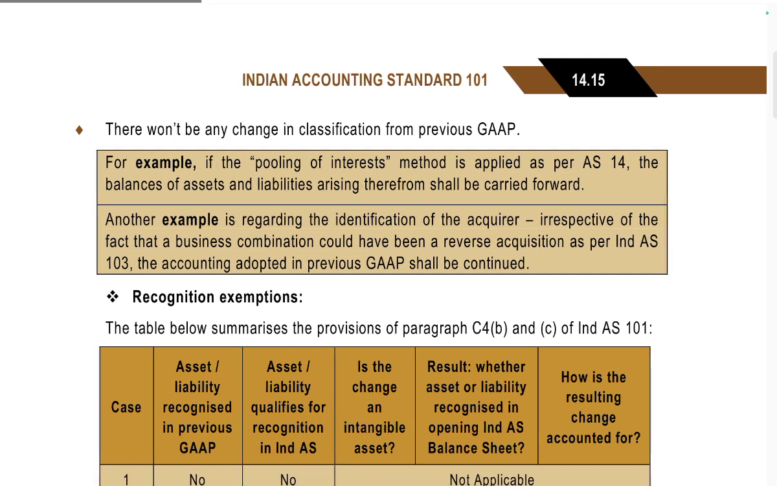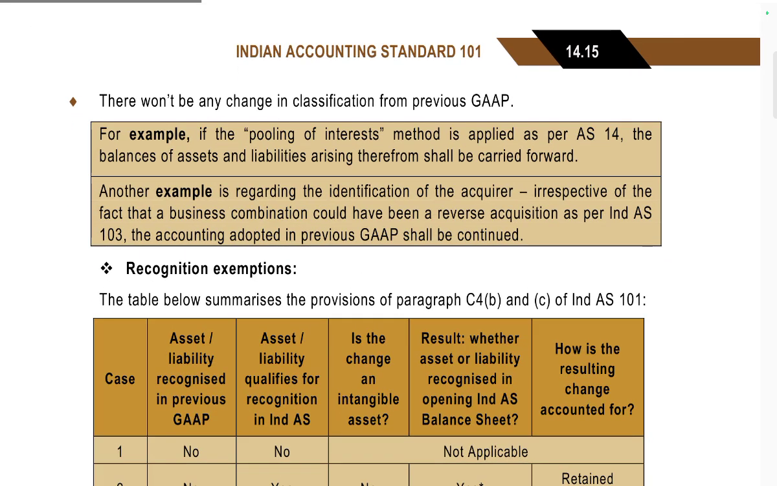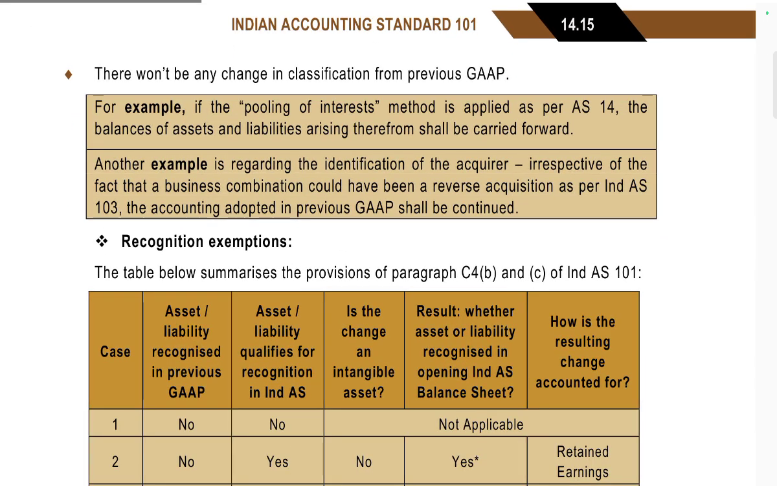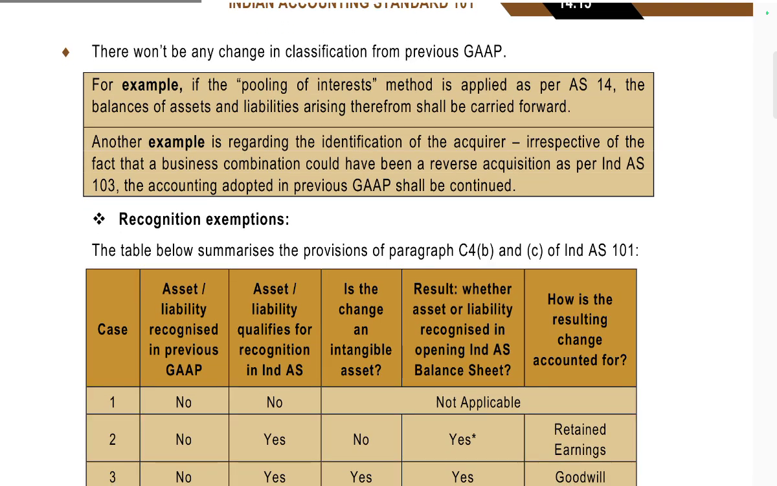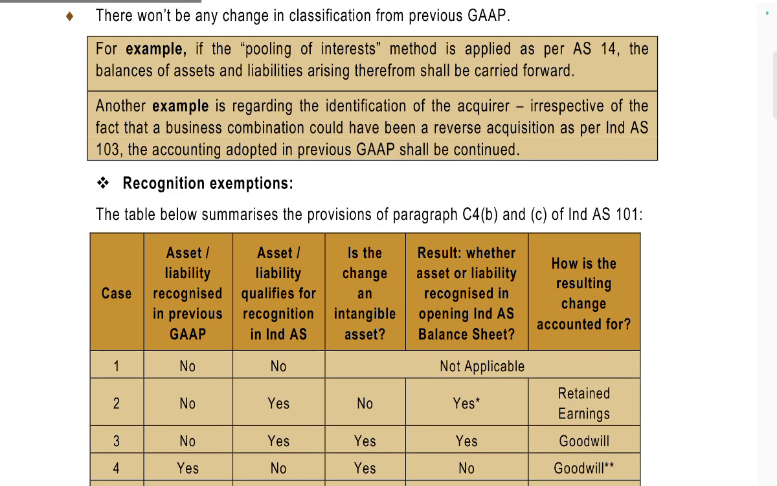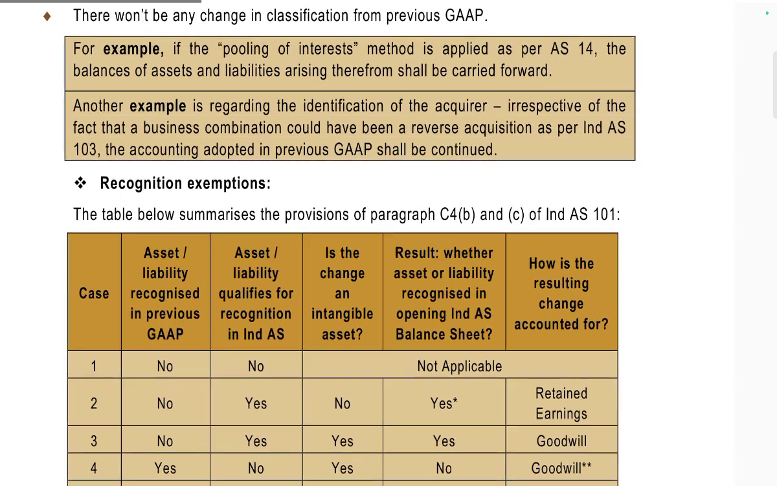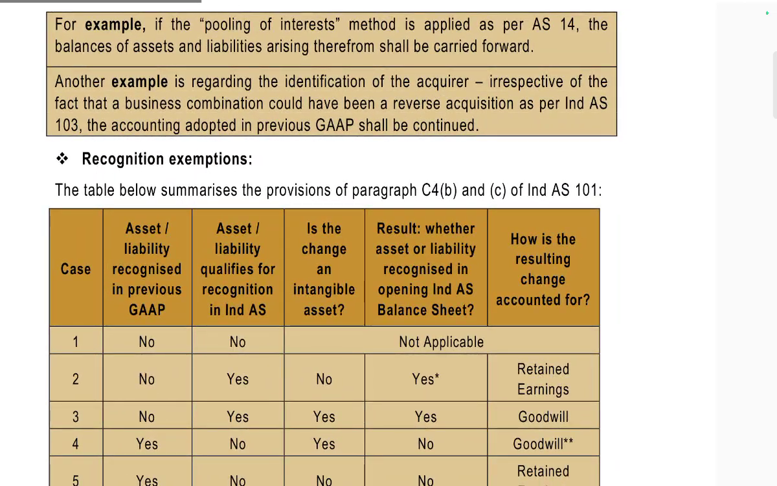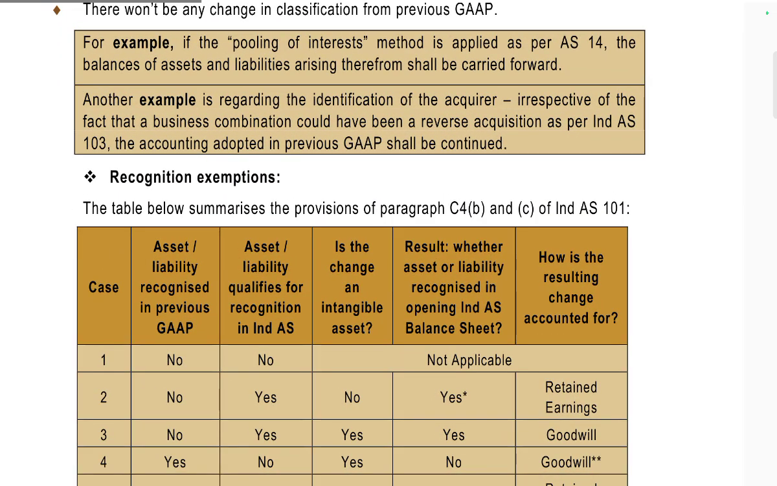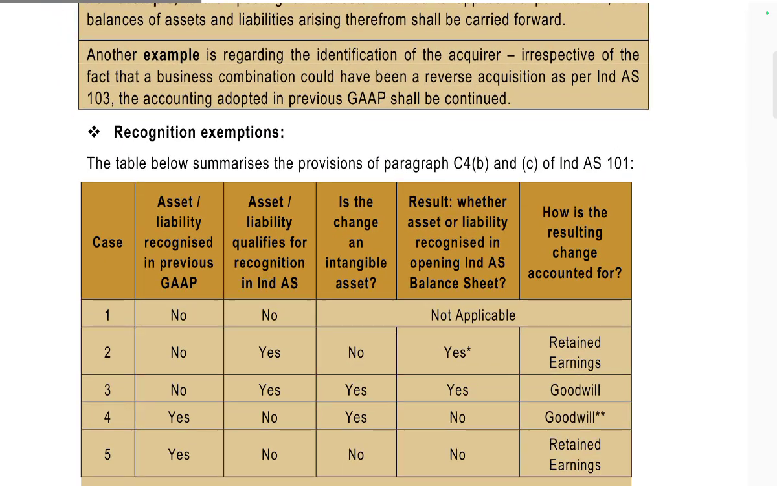There won't be any change in the classification of GAAP. For example, the pooling of interest method applied in India is 14. The balance of assets and liabilities arising therefrom shall be carried forward. For example, regarding the identification of the acquirer, irrespective of the fact that the business combination would have been a reverse acquisition as per Ind AS 103, the accounting adopted in previous years shall be continued.